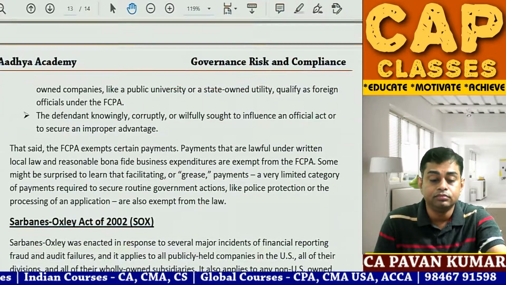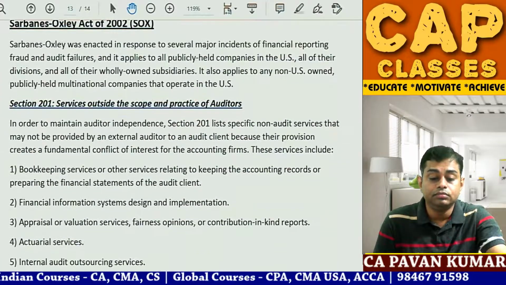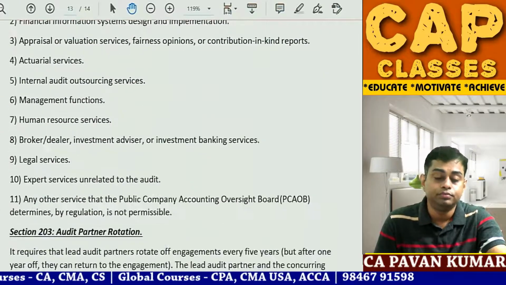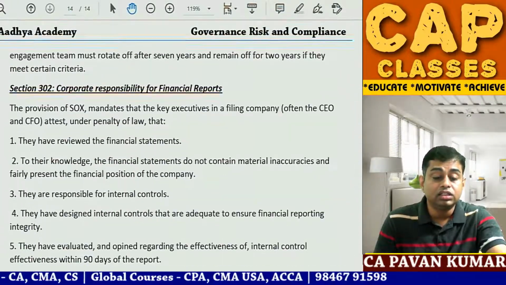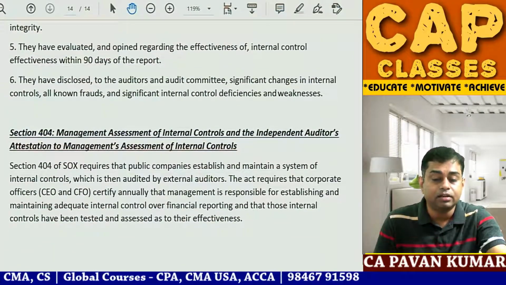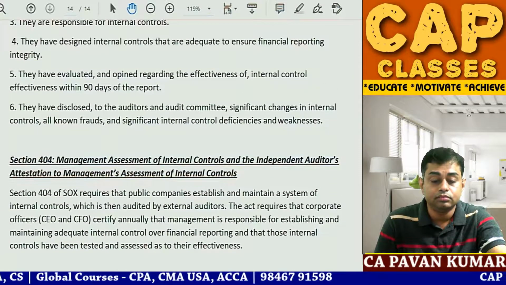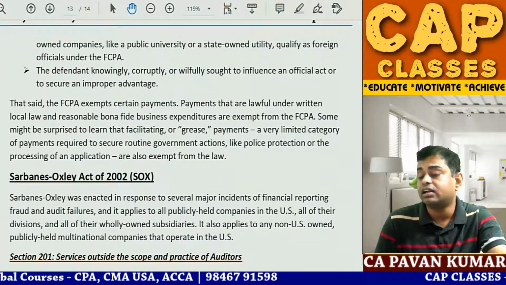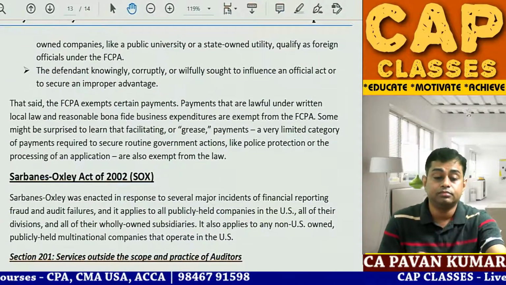Next, second homework: Sarbanes-Oxley Act. In brackets, SOX.